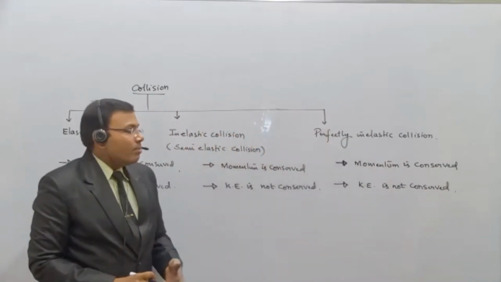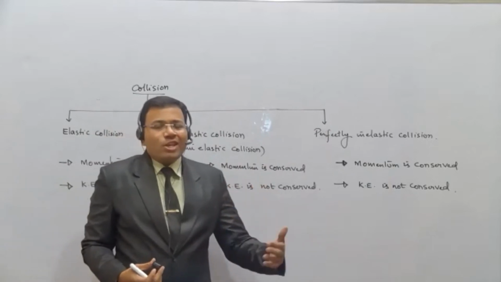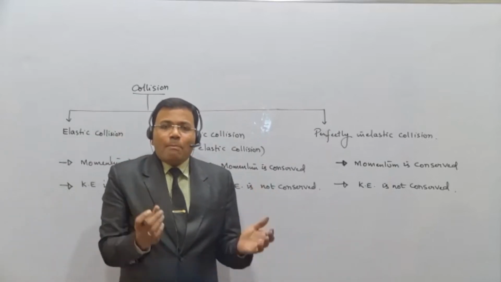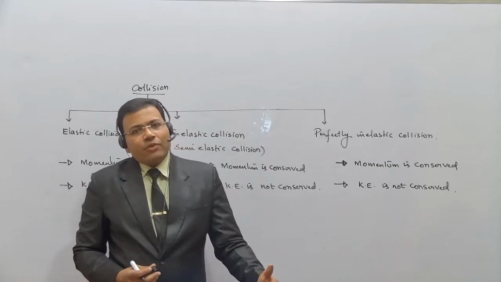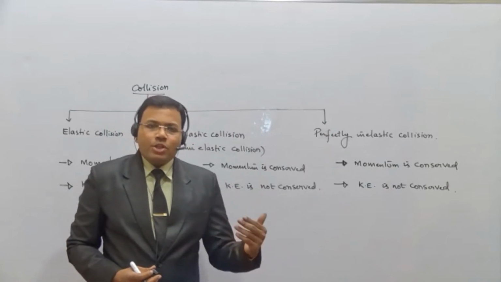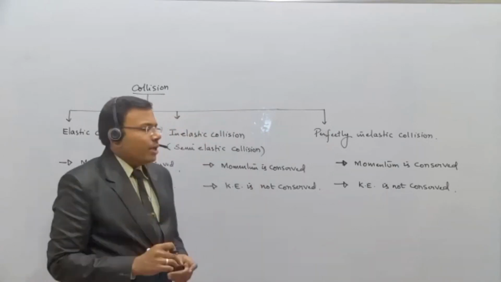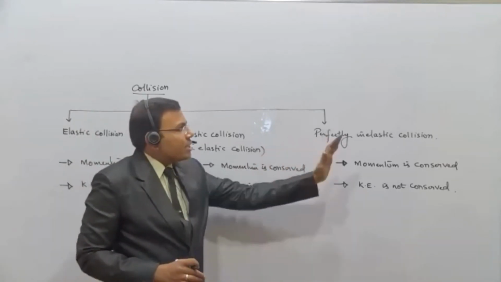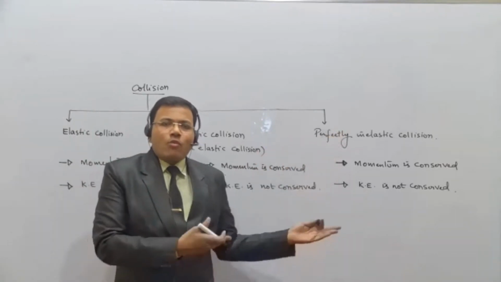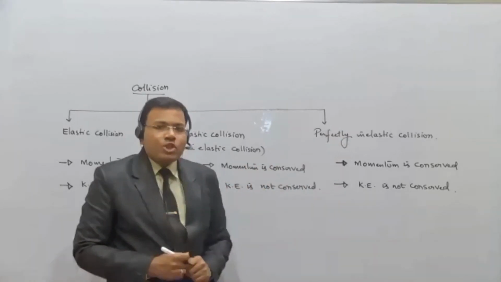Momentum is conserved, but kinetic energy is not conserved. That means a part of the kinetic energy, a fraction of the kinetic energy will get converted into heat energy, light energy, sound energy. Then you may get a question in your mind. Then when these points are same as this one, what is the importance of giving a separate place for that perfectly inelastic collision?